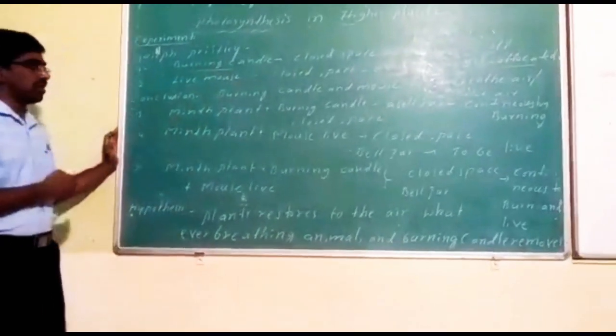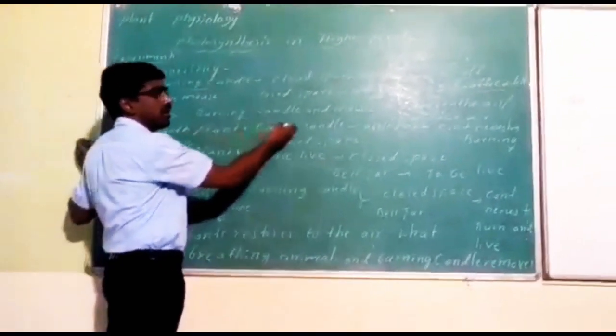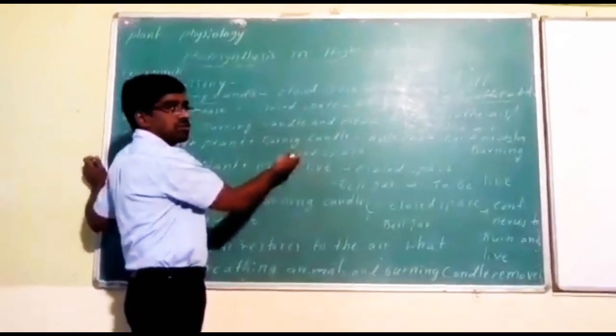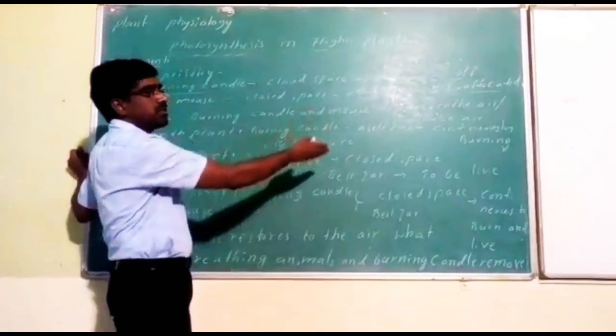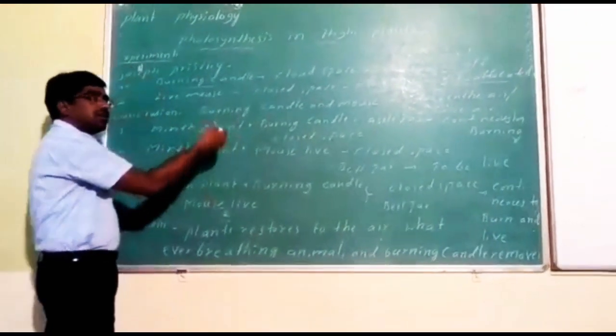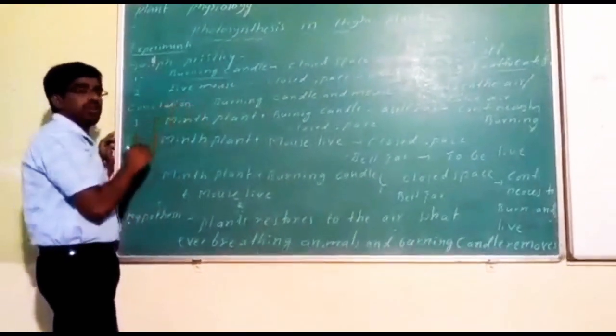Then in situation 3, he took a mint plant along with the burning candle, placed them in the closed space of a bell jar and observed the experiment. The burning candle continues to burn for a long period of time. It will never go out.